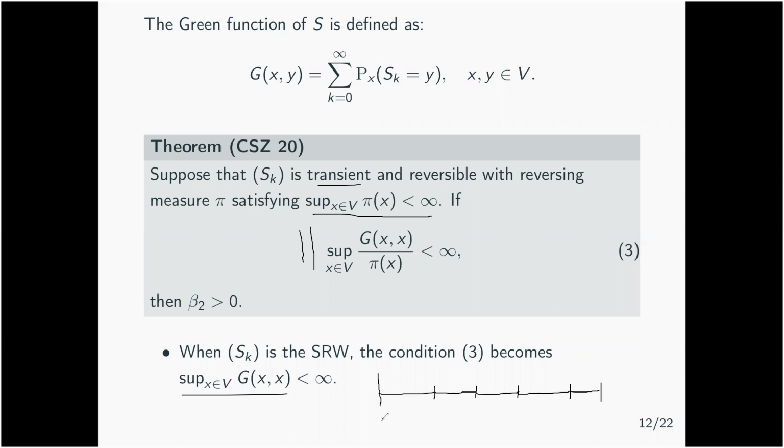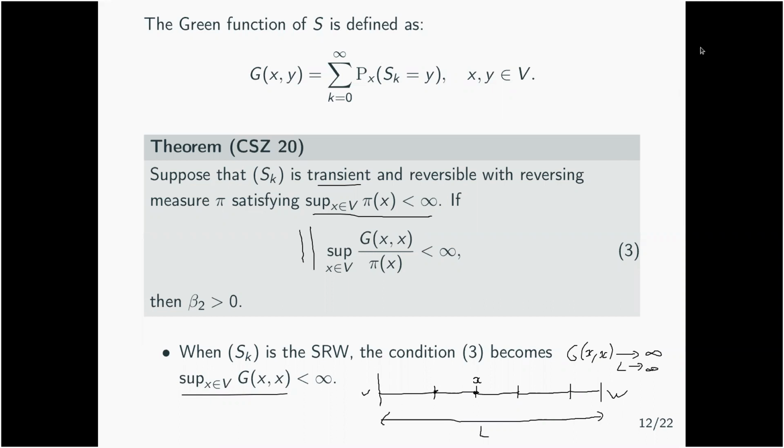So what do I mean by a one-dimensional pipe? You take a path of length L between two vertices V and W. And this is called a one-dimensional pipe if, on this path between V and W, all vertices have exactly two neighbors. And if you actually start your walk at a point in the middle of a very large pipe, the Green function will look more and more like the Green function of a one-dimensional walk, which goes to infinity when the length of the pipe goes to infinity.